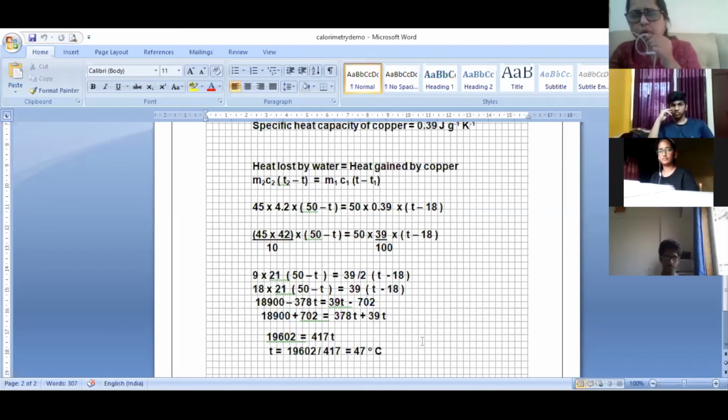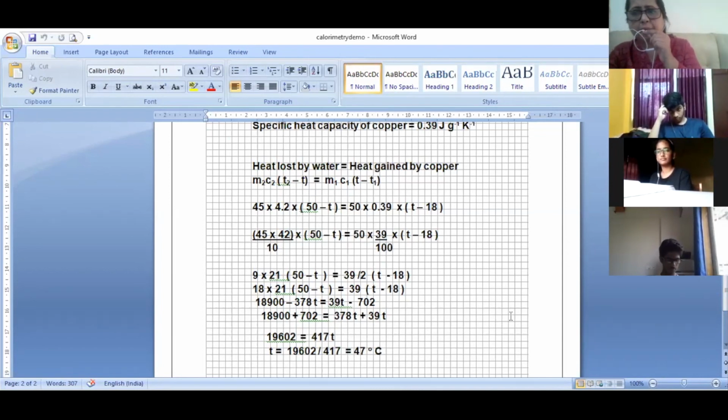Now what did I do over here? What have they asked us to do? They have given us all the things, but they have asked you to find the final temperature. One cold body has been put in hot water, so the water has lost some heat. See, water was at 50 degrees. Now what is the temperature? 47 degrees, right? So water has come down. It has lost heat, and that copper, 18 degrees Celsius, has gained. Now, can you see how much heat copper has gained?